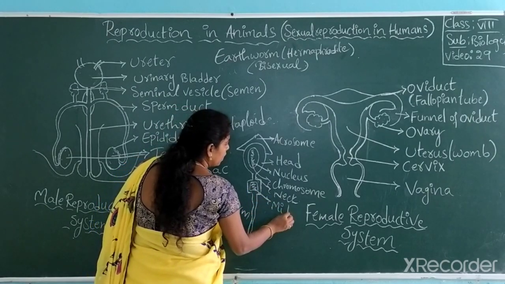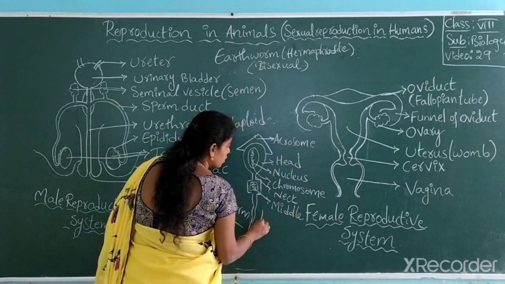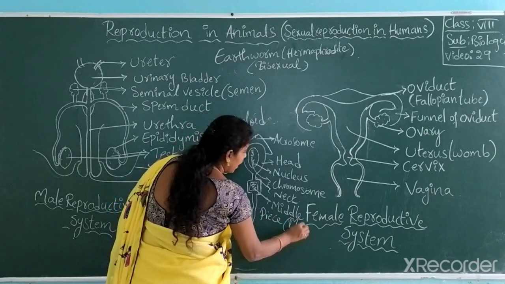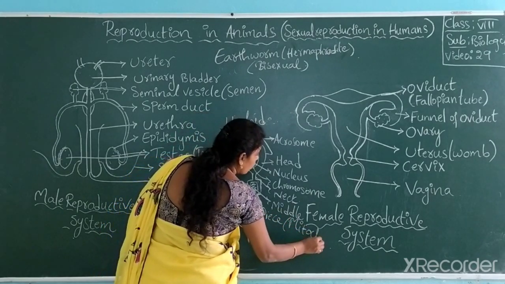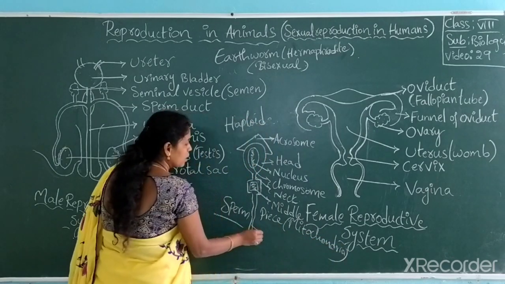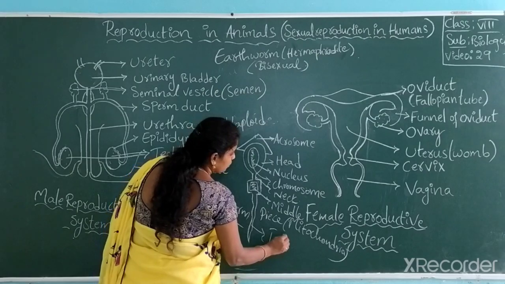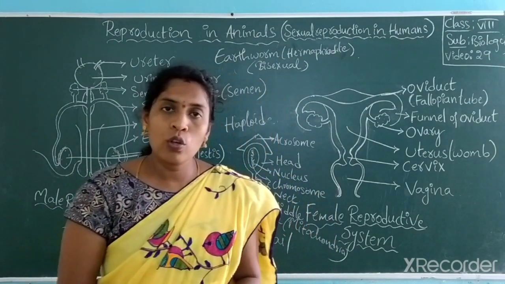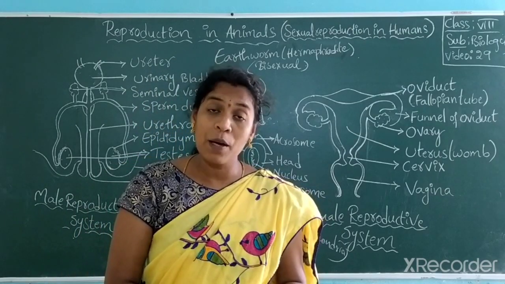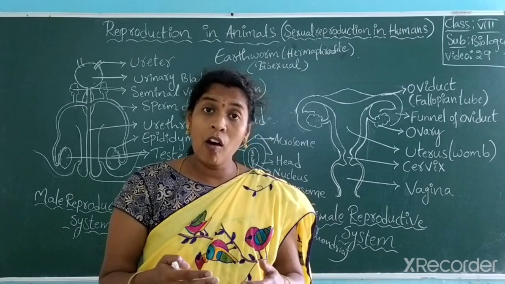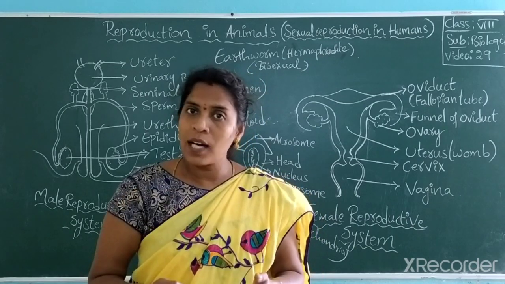What is present in the middle piece? Mitochondria. What is the use of mitochondria? It is also known as the powerhouse of the cell, right? And this is the tail, which helps for movement. Is it clear? So this is about sperm. These sperms are produced from testes, and millions of sperms are produced.